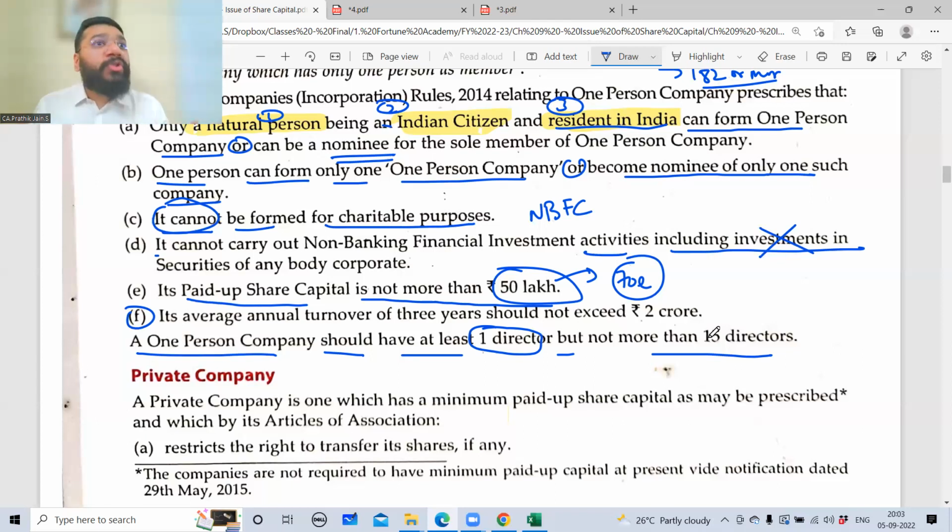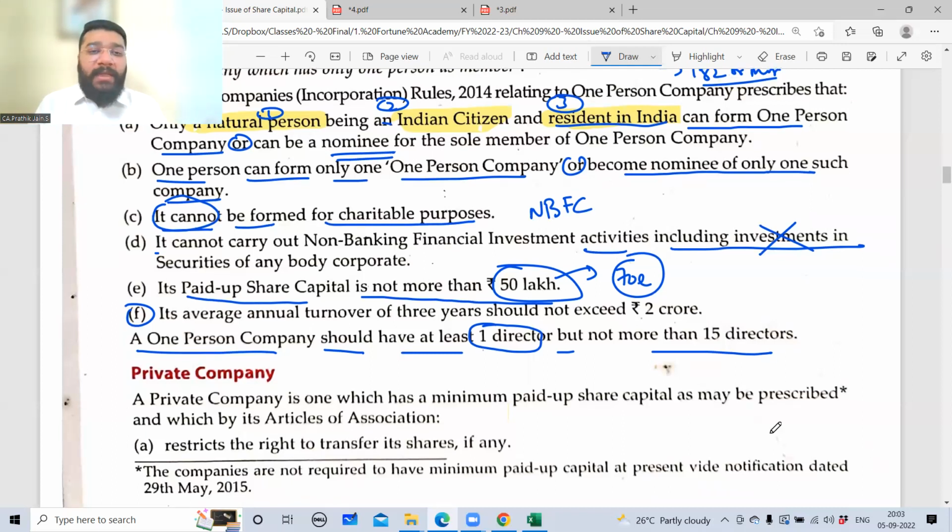Am I clear? So for OPC, minimum shareholder? One. Maximum shareholder? One. Online people, can you respond? For OPC, minimum shareholder, one. Maximum shareholder, one. Minimum director, one. Maximum director, 15. Now, F point is very crucial. Please pay complete attention.